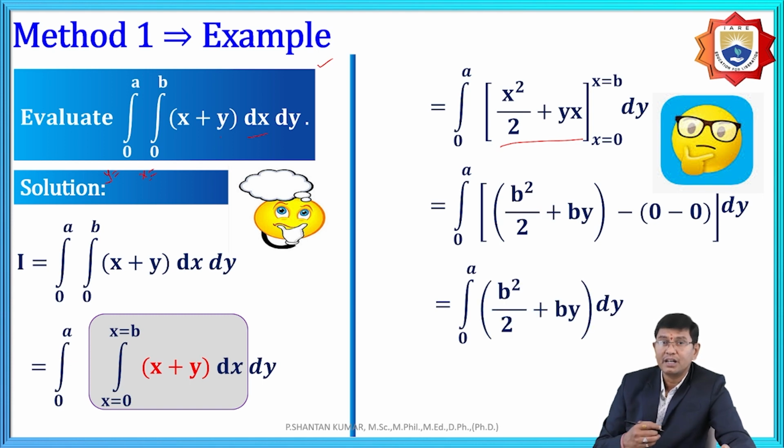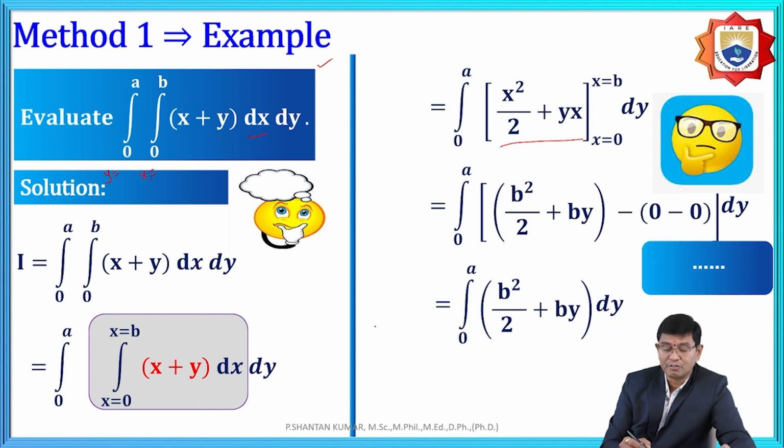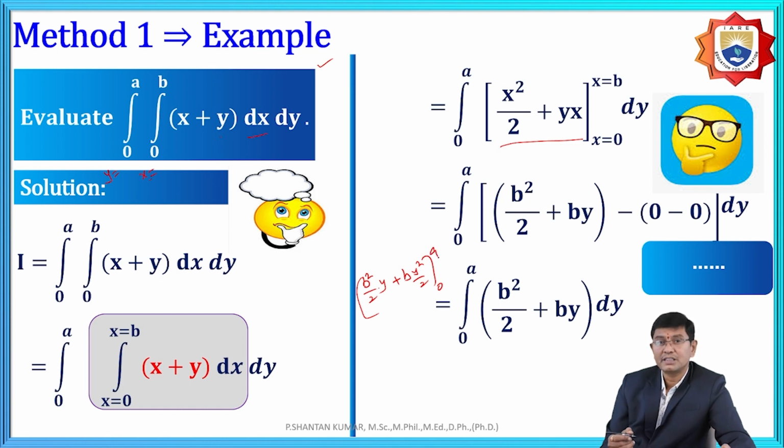Now again we need to integrate with respect to y. Here, b square by 2 is a constant, so it is b square by 2 into y, plus b is a constant, and integrating y gives y square by 2. The limits are y equal to 0 to a. Now we need to replace y with a, and the lower limit is 0.